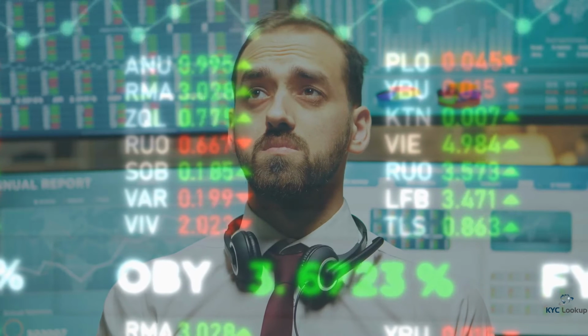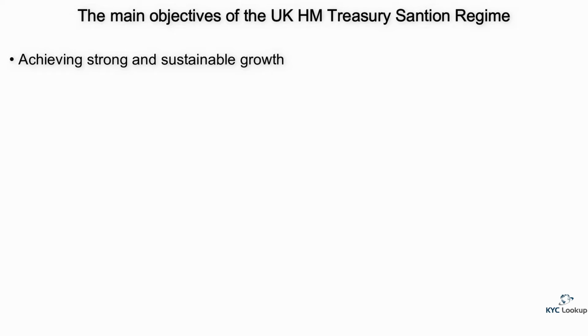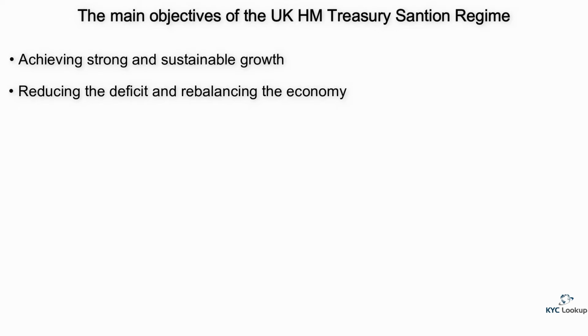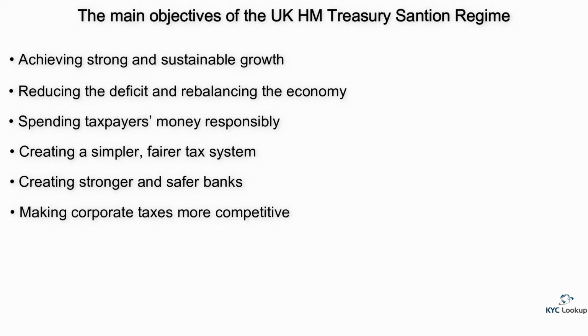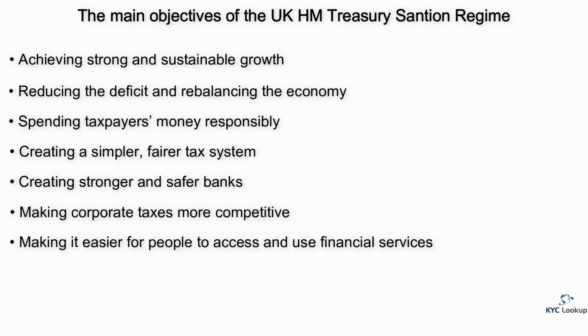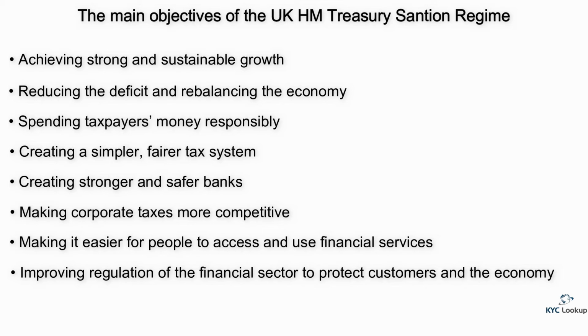Their objectives are achieving strong and sustainable growth, reducing the deficit and rebalancing the economy, spending taxpayers' money responsibly, creating a simpler, fairer tax system, creating stronger and safer banks, making corporate taxes more competitive, making it easier for people to access and use financial services, and improving regulation of the financial sector to protect customers and the economy.